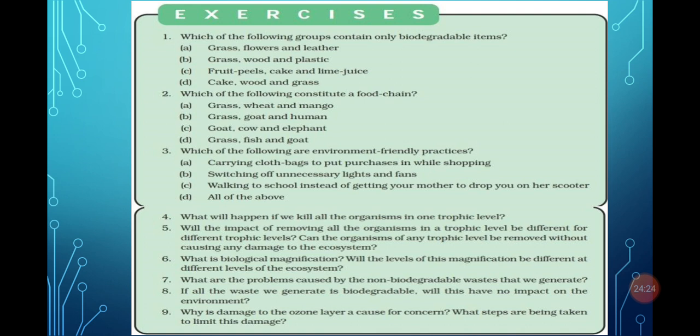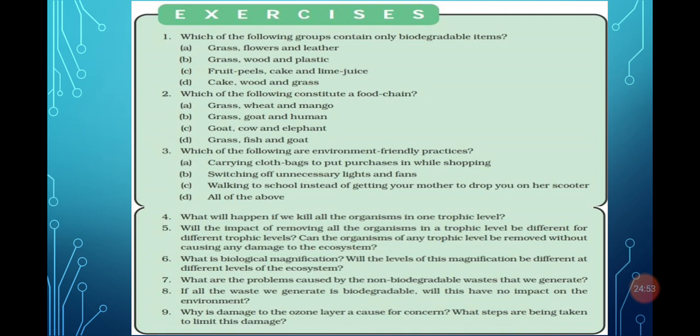So it is clear that if we kill the deer, the lion which depends on the deer for food doesn't get a sufficient amount of food, so the number of lions decreases. And on the other hand, the grass is eaten by the deer. So if deer are not there, it means the grass height increases very long, and new growth of grass cannot be grown. Clear?